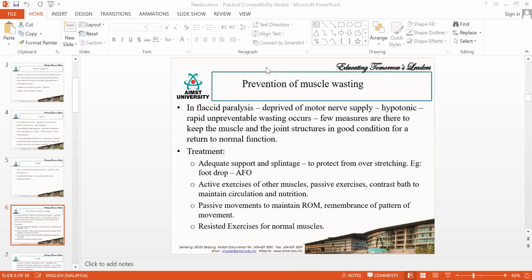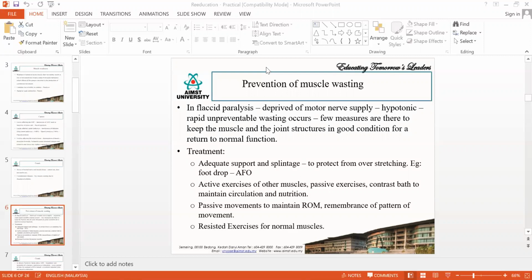Okay. So next thing you have to do is you can do a lot of active exercises. So in last semester you have learned something called passive exercises, active exercises. In active exercises you have something called assisted active exercises, self-assisted active exercises, active resisted exercises. So you can use all those techniques to prevent the muscle wasting.